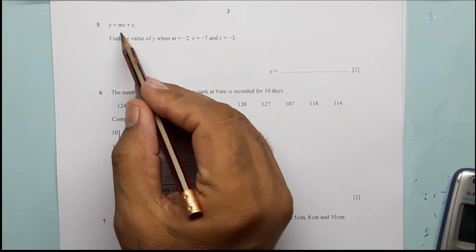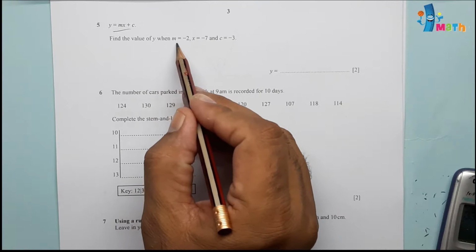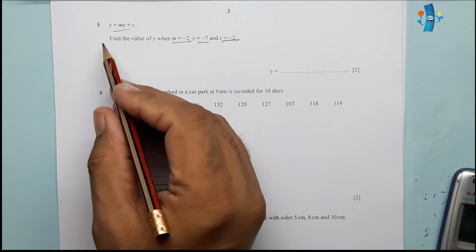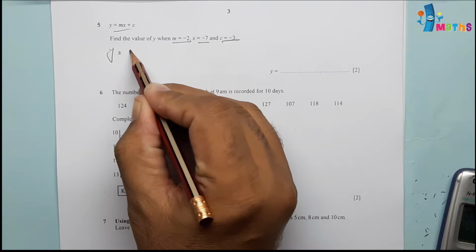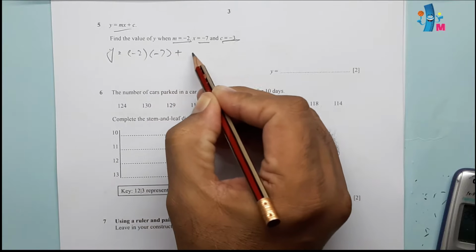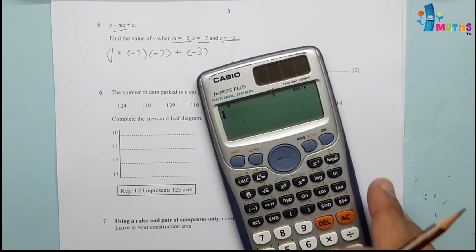Question number 5. y is equal to mx plus c. Find the value of y when m is equal to minus 2, x is equal to minus 7, and c is equal to minus 3. We will replace these values in this given equation. y is equal to m, which is minus 2, x, which is minus 7, plus c, which is minus 3. So we can calculate these values.